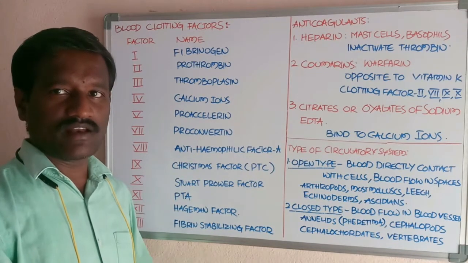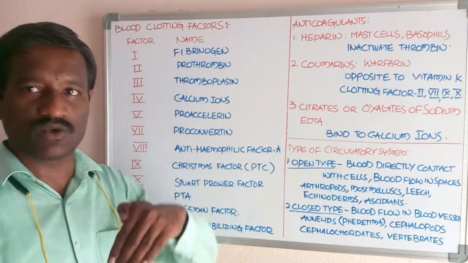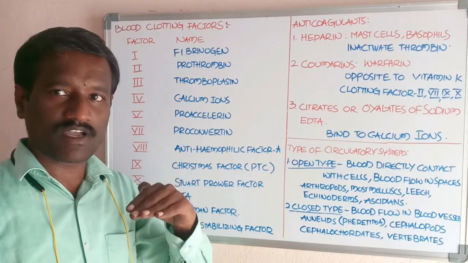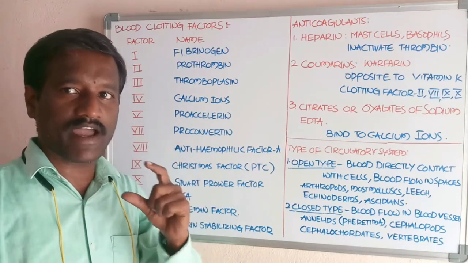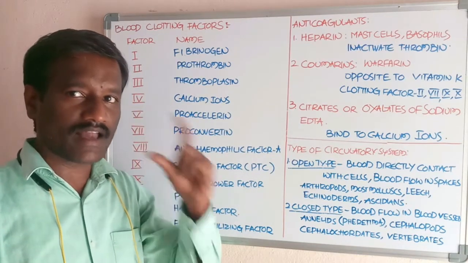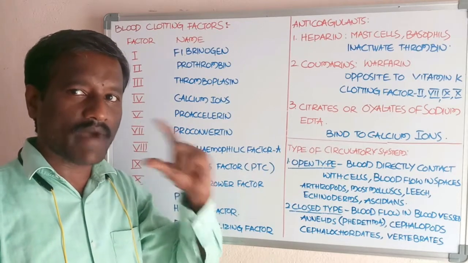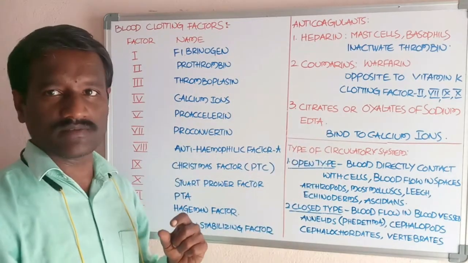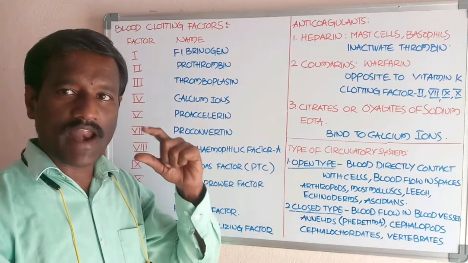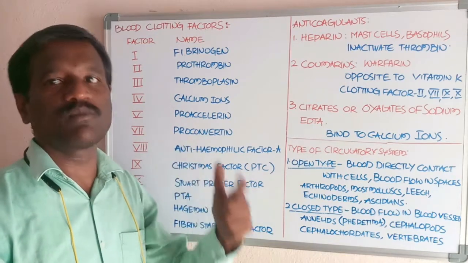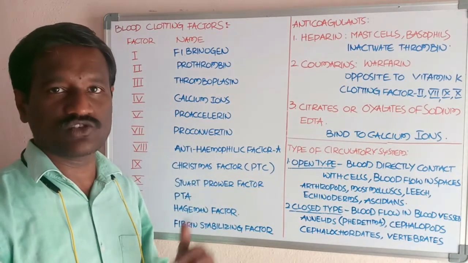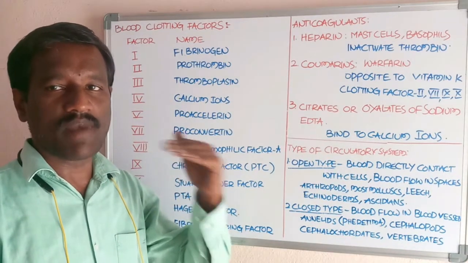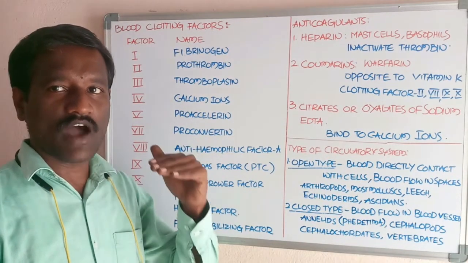When these chemicals are added to the blood, they bind the calcium ions. All the calcium ions are totally bound by these chemicals. So the blood has no calcium ions available for the formation of a clot.